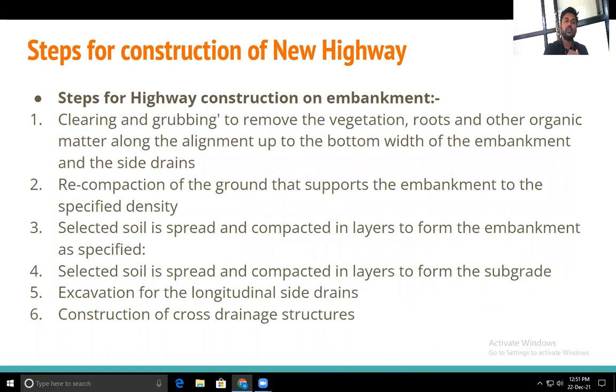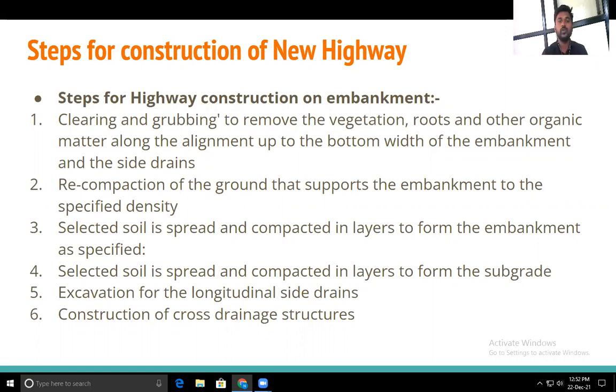Then what are the steps that are involved whenever we are constructing the highway? When we are constructing a new highway, what are the steps that we have to carry out? We have to construct the highway on the embankment or in the cutting. Embankment is what? We have to take the earthwork, fill it, so that the RL will rise. If we have to cut the portion, then we will go for the highway in the cutting.